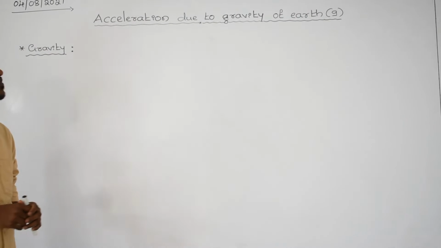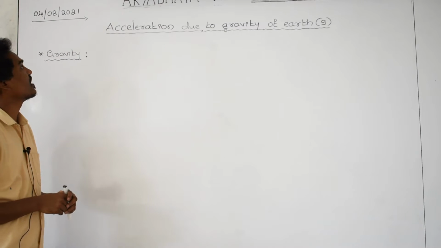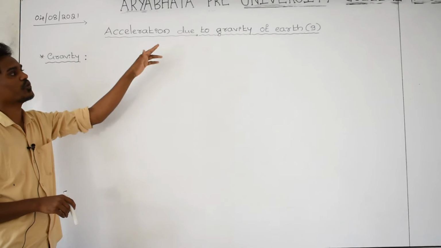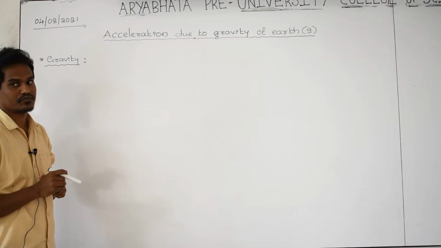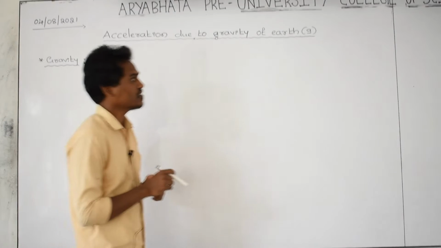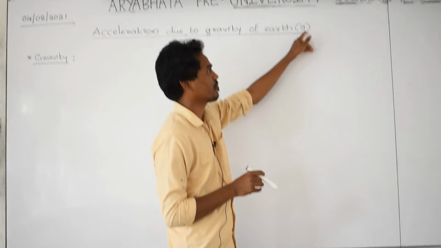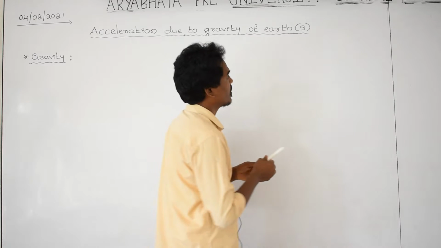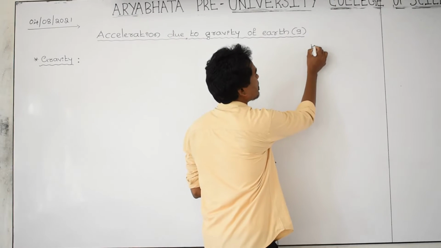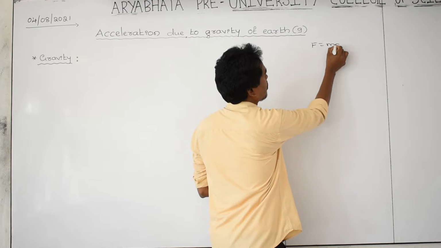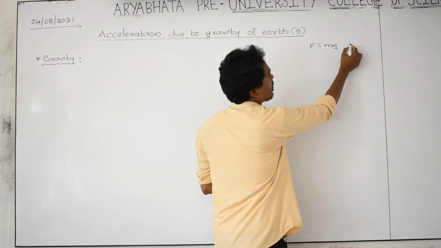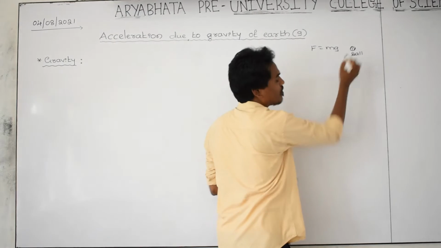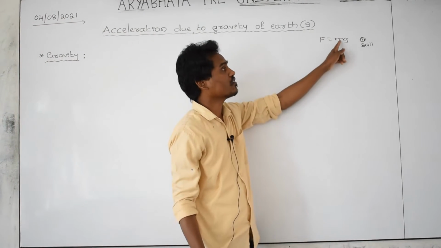Good morning students. Today we will discuss the concept of acceleration due to gravity of earth, indicated as small g. For example, many times you might have seen the equation F is equal to mg, and here one object is there. Let us take it as a ball.